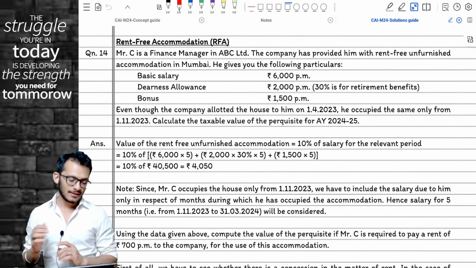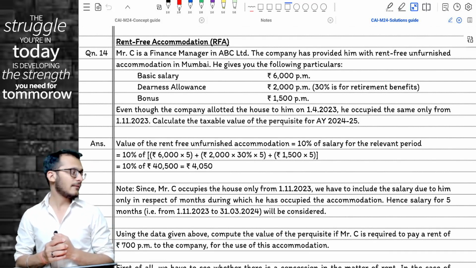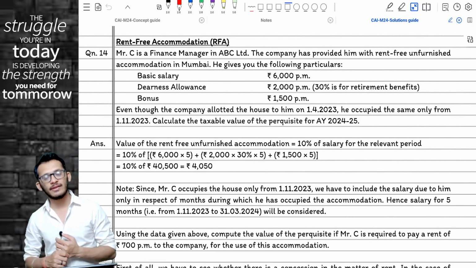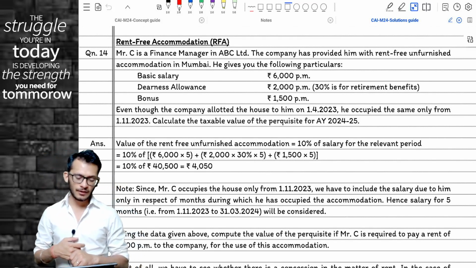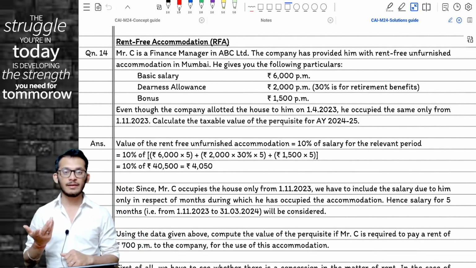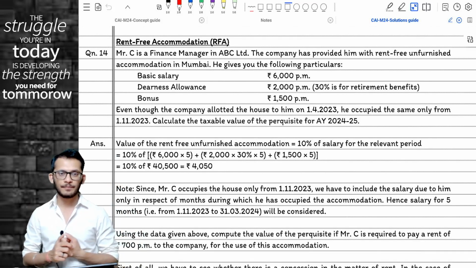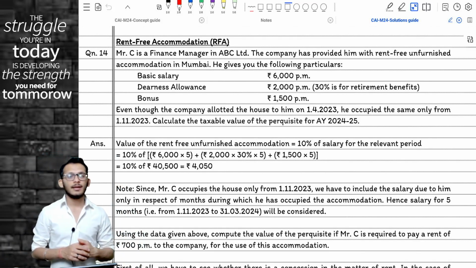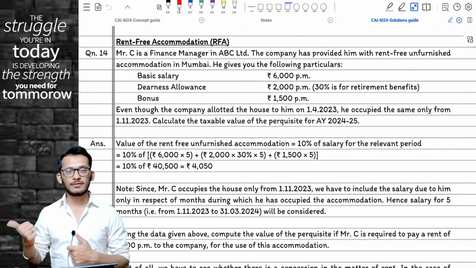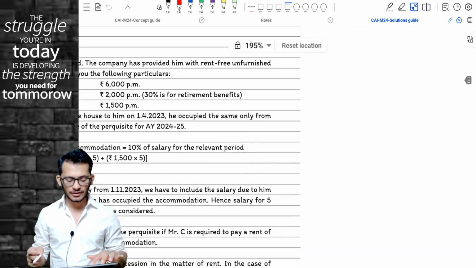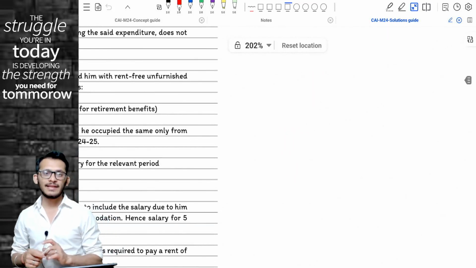Keeping that in mind, let's check whether the property is rented or owned. It says the company has provided him with rent-free accommodation in Mumbai. Nothing else is given, so the assumption is the company owns the property. Now, because the RFA starts only from November, the new provisions will apply. Rahul, what are the new provisions? We have to look for city population.